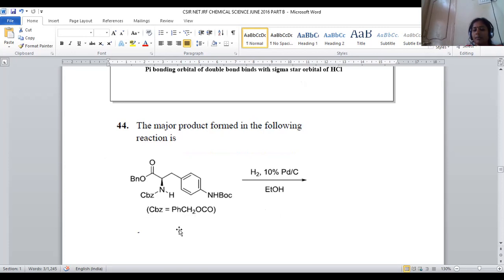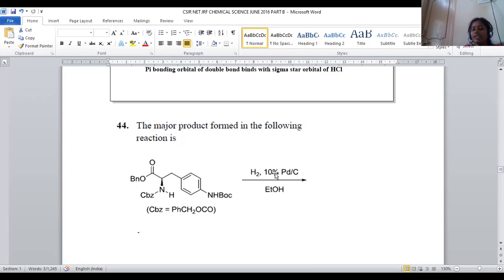CBZ is nothing but PhCH2OCO, that is provided within the problem. So PhCH2OCO is called CBZ, that is used for the protection of amine. And here again an amine is there which is protected by BOC. So if we deprotect these two functional groups, it is clearly indicated as an alpha amino acid, right? It is an alpha amino acid. So all the functional groups present in the compound got protected. Now it is in protected nature.